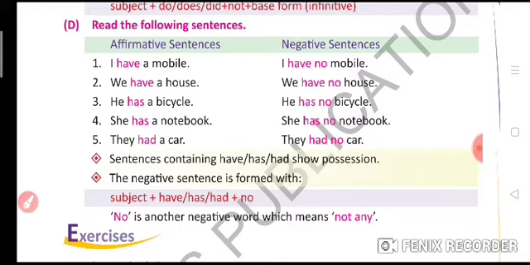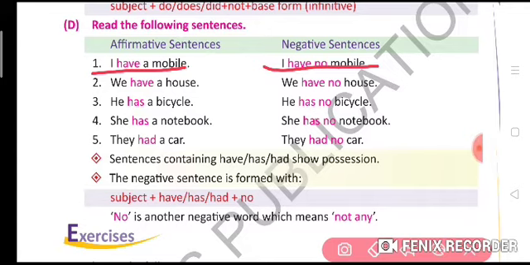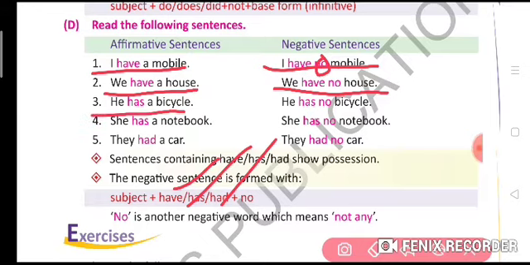Now see, I have a mobile. I have no mobile. We will use no here with has, have, or had. We have a house. We have no house. He has a bicycle. He has no bicycle. She has a notebook. She has no notebook.